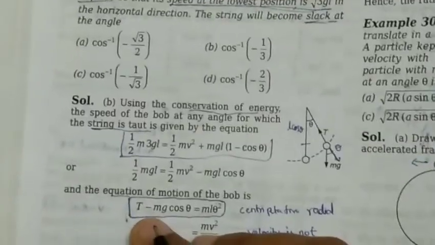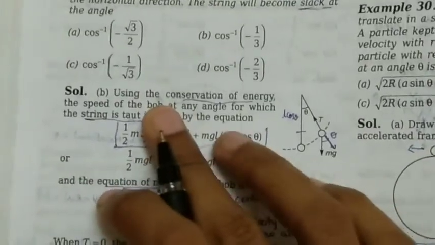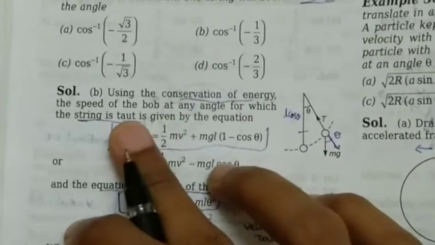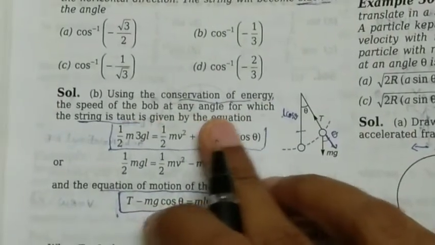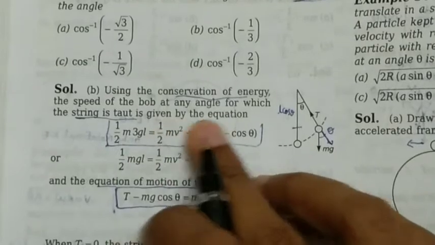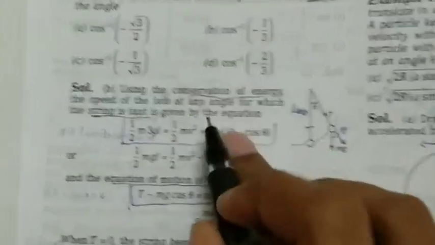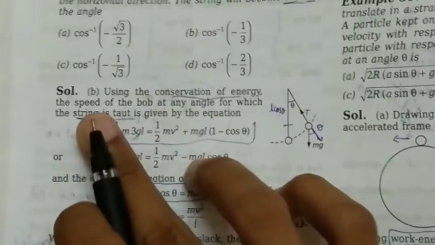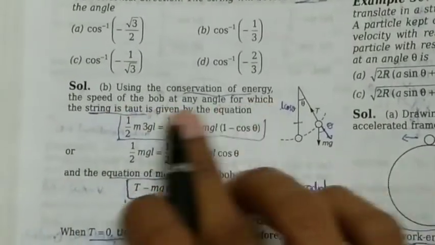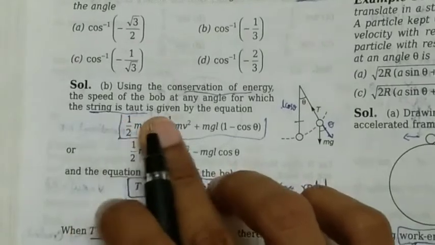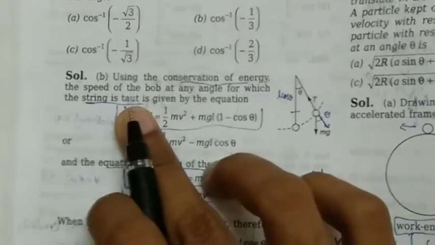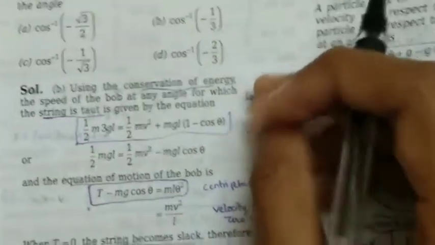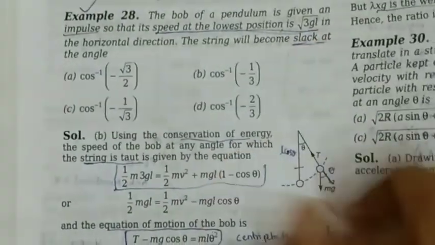So now let's look at its solution. Using the conservation of energy, the speed of the bob at any angle for which the string is taut is given by the equation. So here we need to apply the law of conservation of energy. Taut means the string would not break down. Tension would remain in that string, and slack means the string would break down.